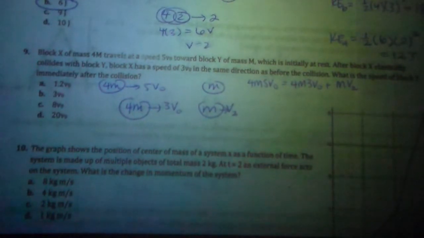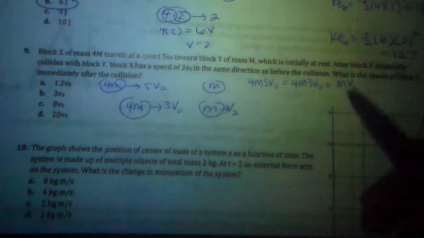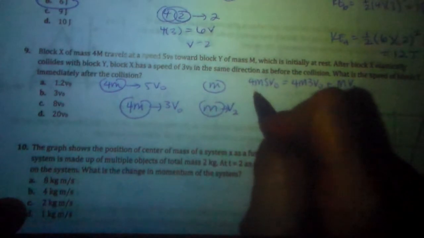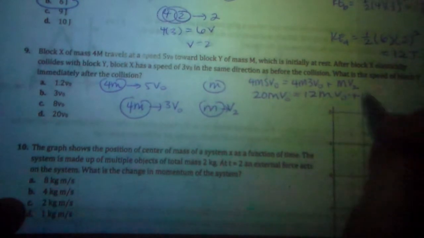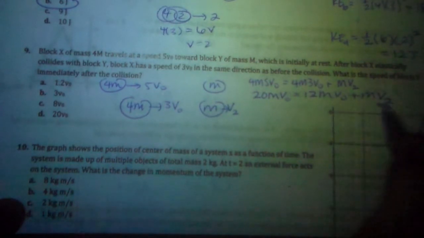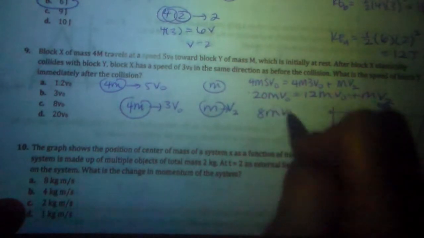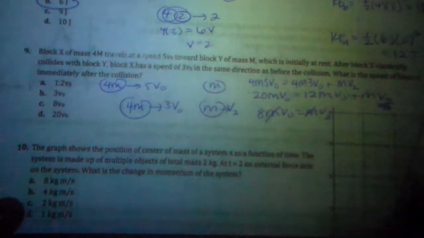Collision, we're going to use conservation of momentum, so 4m times 5 V-naught equals 4m times 3 V-naught plus m v2. Now I had the question a lot, can the 4m's cancel out? In this case, the 4m's cannot cancel out because I have 3 terms, and 4m is only in the first 2. See how this term right here doesn't have one? So I can't do that, so I'm going to simplify this. 4m and 5 V-naught become 20 m V-naught. This becomes 12 m V-naught. Then I can subtract, I'm trying to get this by itself, so I subtract this term over. And I can cancel out an m, so your answer is 8 V-naught.